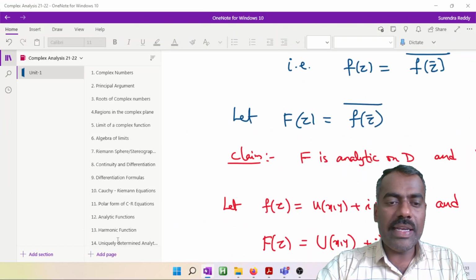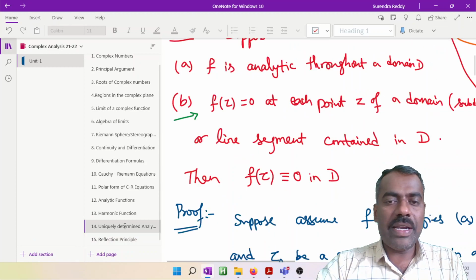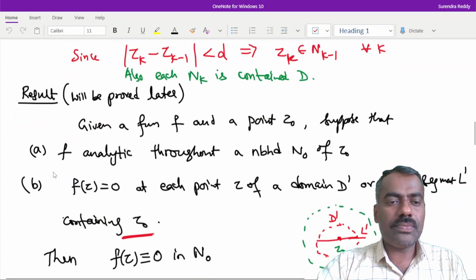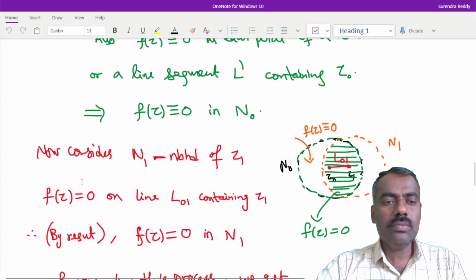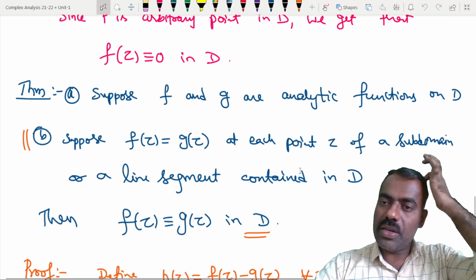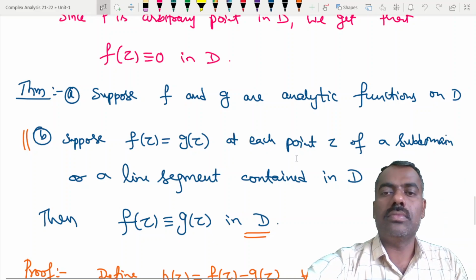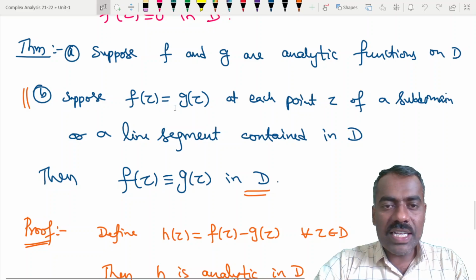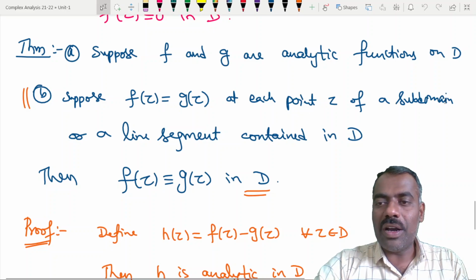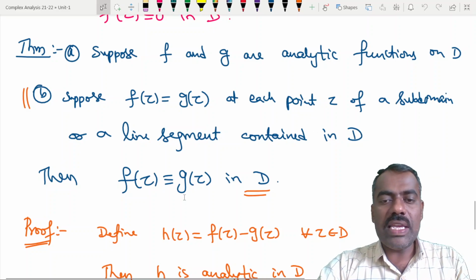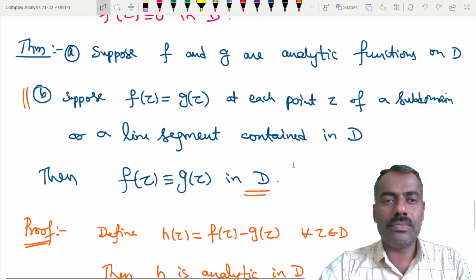For that, we will recall quickly the uniquely determined analytic functions result that we have proved. It says, suppose f and g are two analytic functions on a given domain D. If f of z is equal to g of z at each point of a subdomain or a line segment contained in D, then they are actually equal on the entire domain.